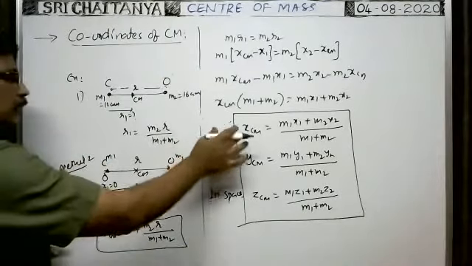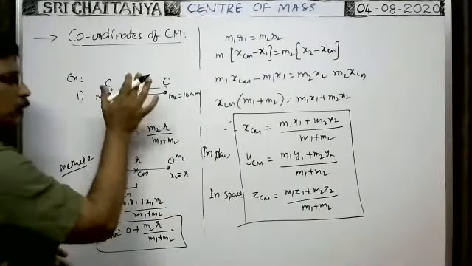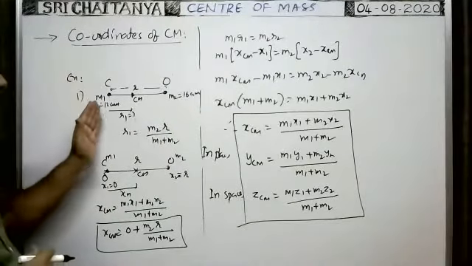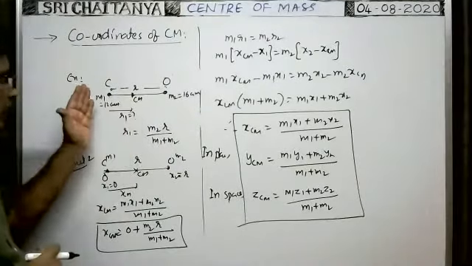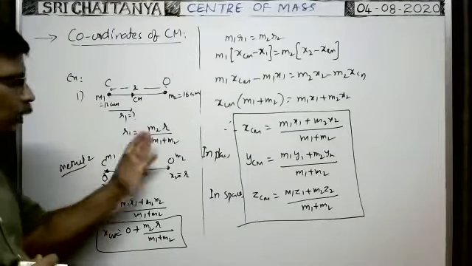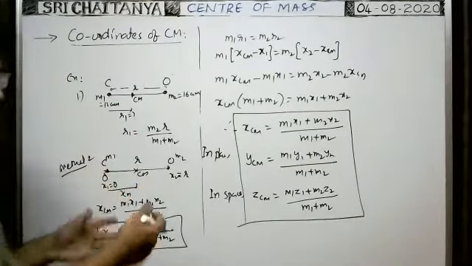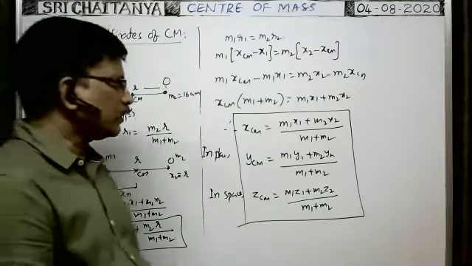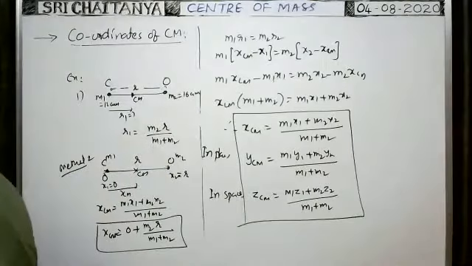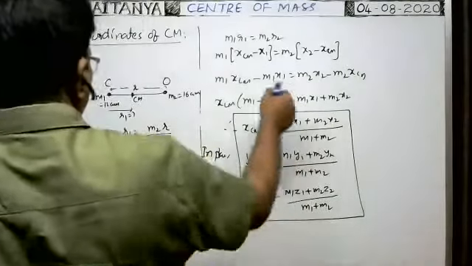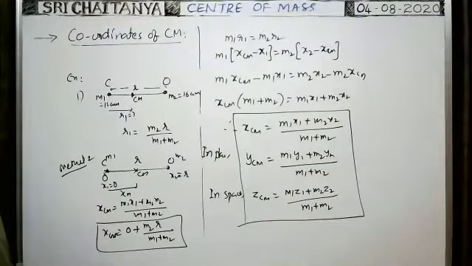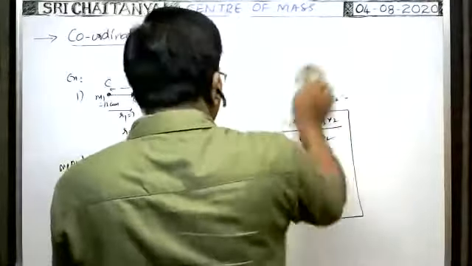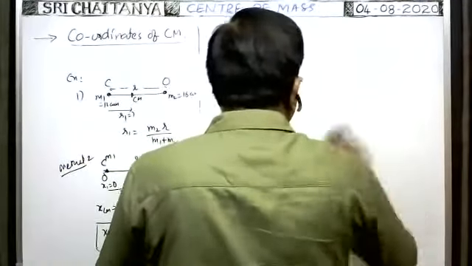Means in this case the formula gives this same value. Even if you use the condition m1r1 = m2r2, you get the same value; the value doesn't change. From which point they asked the position of the central mass, you take that point as the origin and you write the coordinates for the other particles. Then by using these formulas we can write the coordinates of the center of mass. I will explain one more example also. Long back, these were asked in mains.